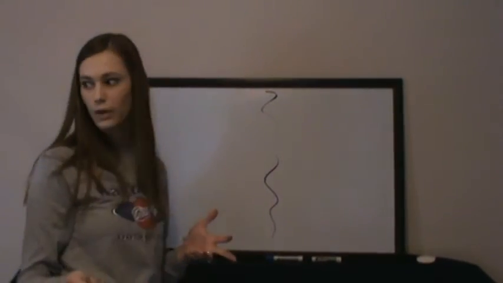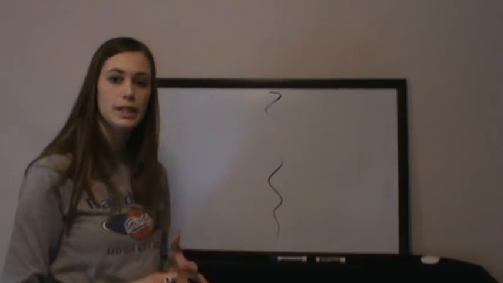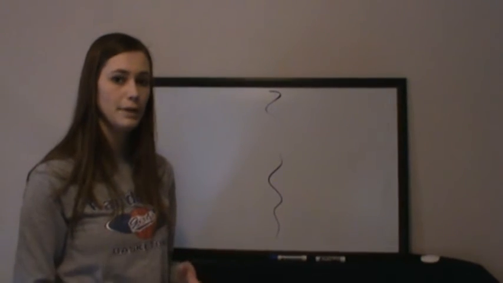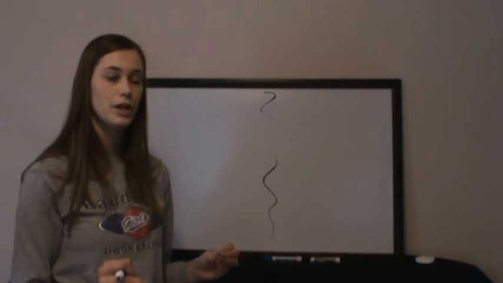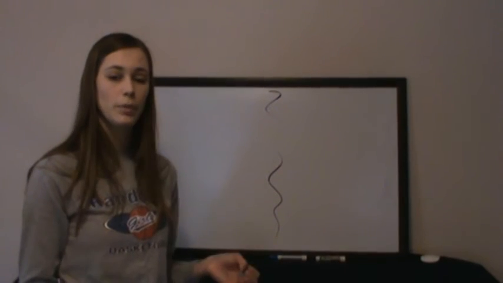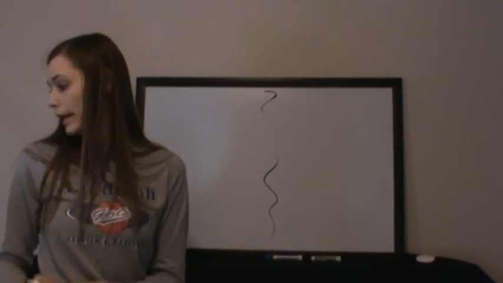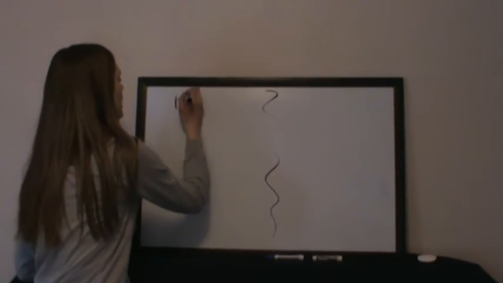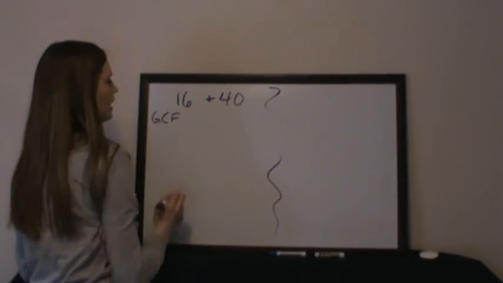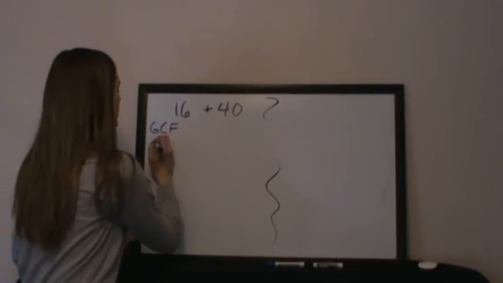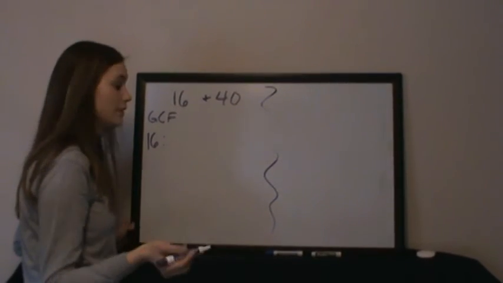So the first method, when we're finding the GCF, remember the GCF stands for the greatest common factor. So we're taking 2 numbers in this case, and we're asking ourselves which number do they have in common when I factor these out, and which number is the greatest that they have in common. I chose the numbers 16 and 40 for this one. So step 1 that some of you might like to do is just factor them out like we did at the very first part of this video.